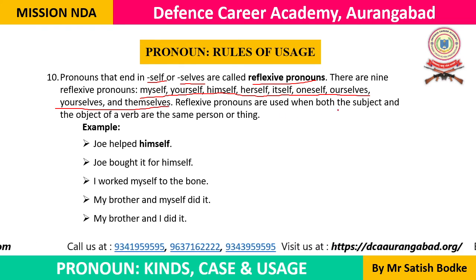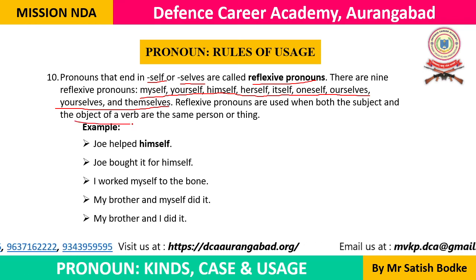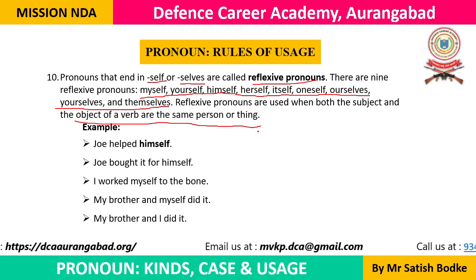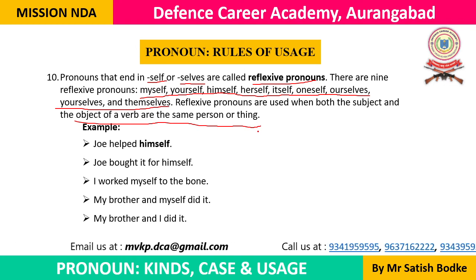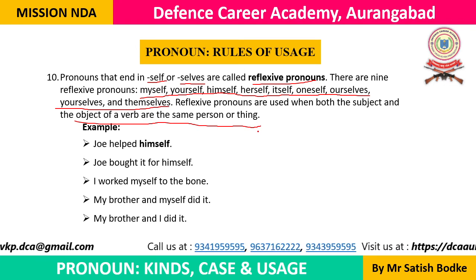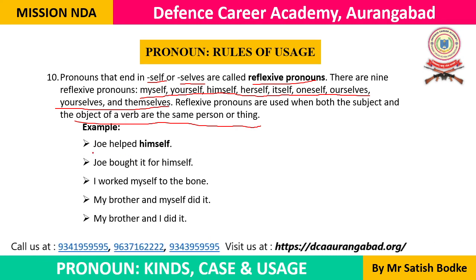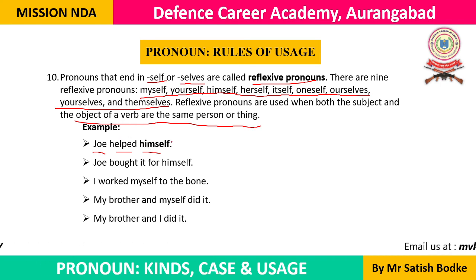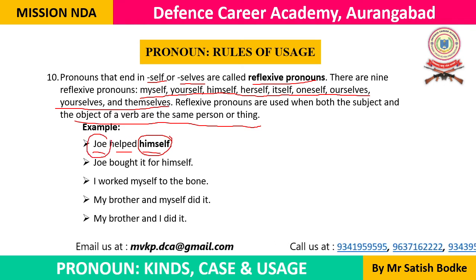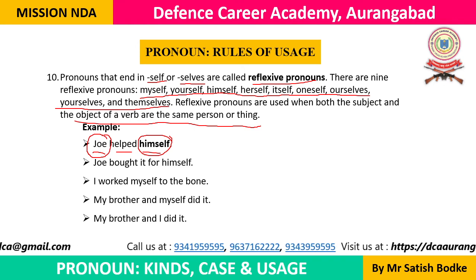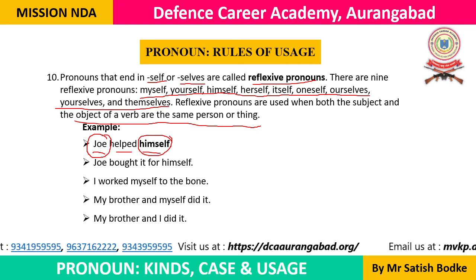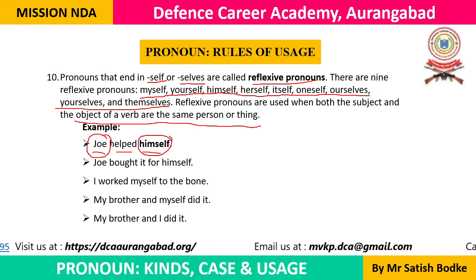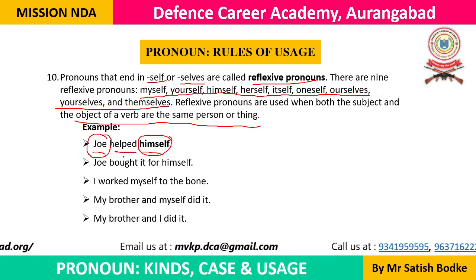Reflexive pronouns are used when both the subject and the object of a verb are the same person or thing. जो subject and object सेम होता है तब हम reflexive pronoun use करते हैं. जैसे Joe helped. Joe ने help किया, किसको help किया? Did he help anyone else? No, he helped himself. So himself is a reflexive pronoun which is indicating that the doer of action is himself the receiver of action. The doer of action, Joe, is himself the receiver of action, and the action is helping.